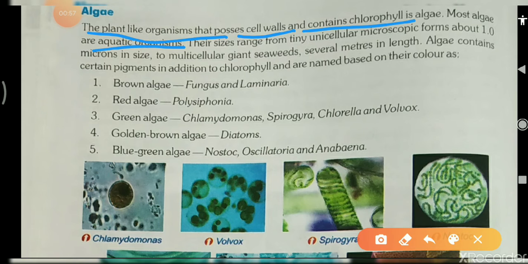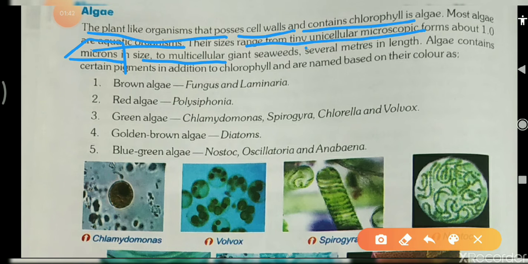And these are very tiny, unicellular, microscopic forms about 1.0 microns in size. Students, I told you microns is the unit we use for tiny organisms, those which we cannot see with our naked eye. Now you will see here the size of this algae is 1.0 microns. And algae can be unicellular and also multicellular.